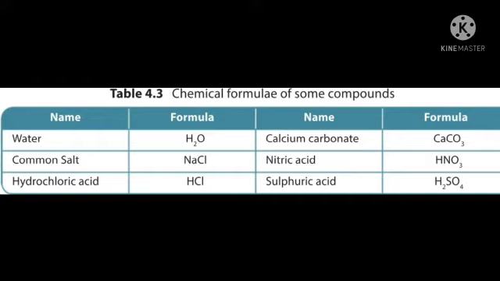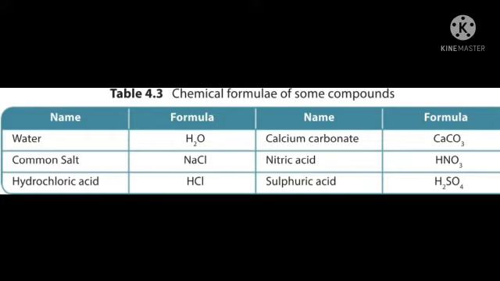The last one is sulfuric acid. Three elements are present: hydrogen, H2 is there, then sulfur, S, then O, oxygen. So H2SO4 is the compound formula. Only a few examples are given here. There are so many compounds. These six are examples given to help you learn.